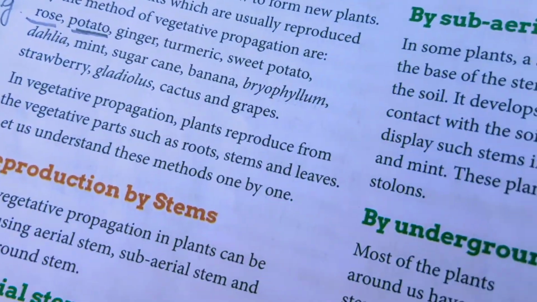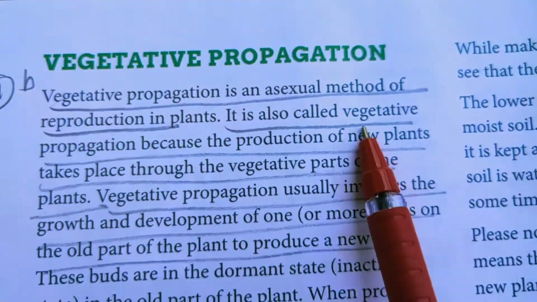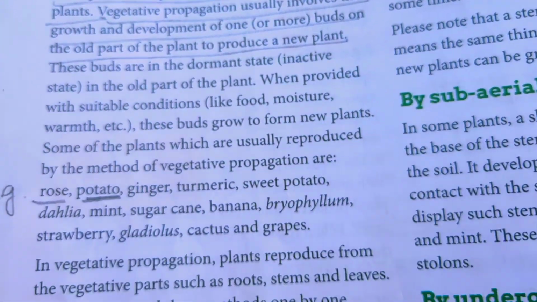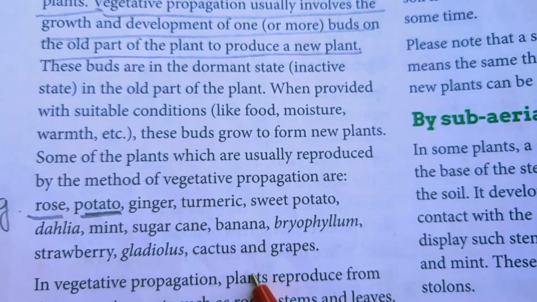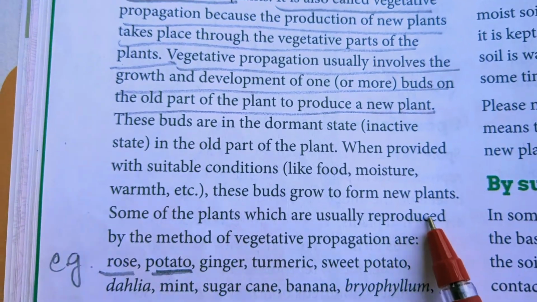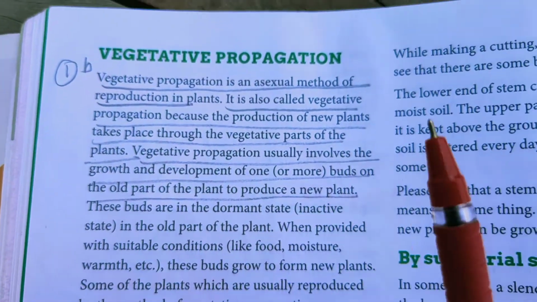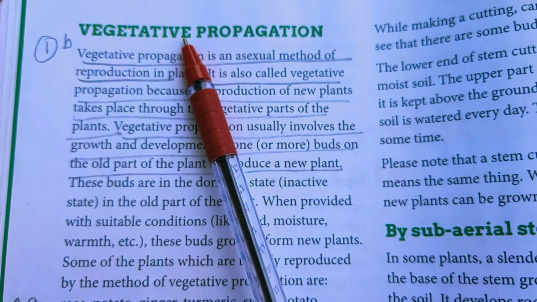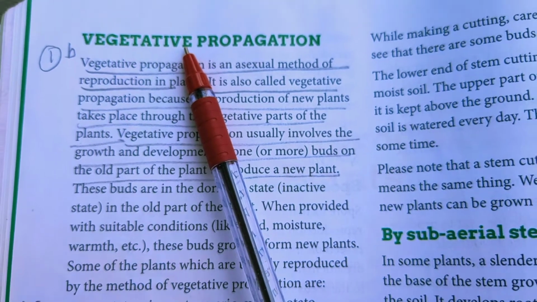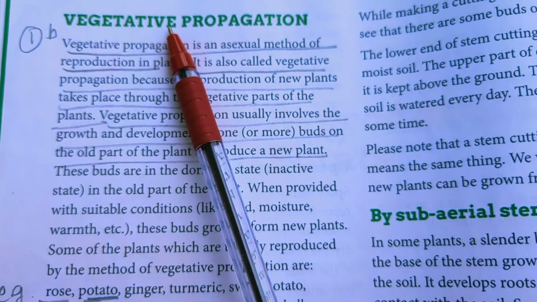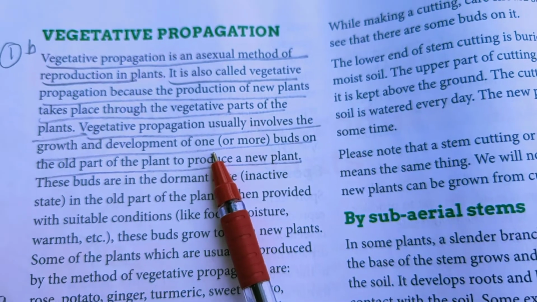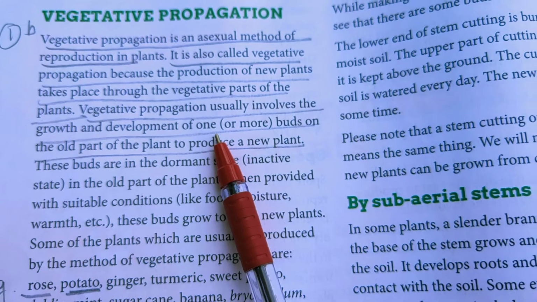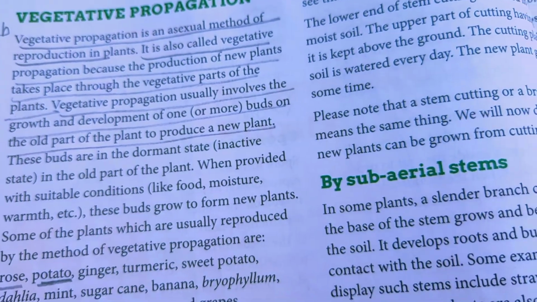Next, vegetative propagation. This is called vegetative propagation because the production of new plants takes place through the vegetative parts of the plant. What are the vegetative parts of the plant? Roots, stem, or leaves. Usually a new plant grows from a seed, but a new plant can also grow from roots, stem, or leaves.